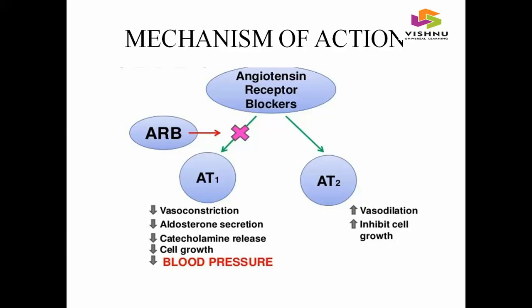Examples of catecholamines are epinephrine, norepinephrine and dopamine. And this is the pharmacological action of angiotensin receptor blockers.